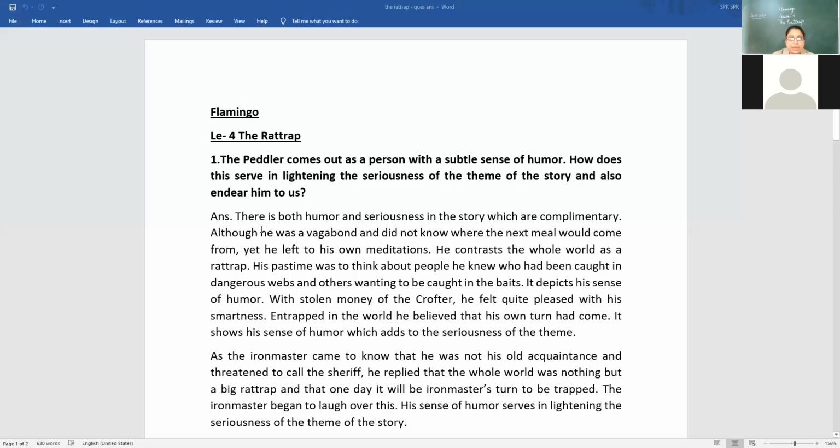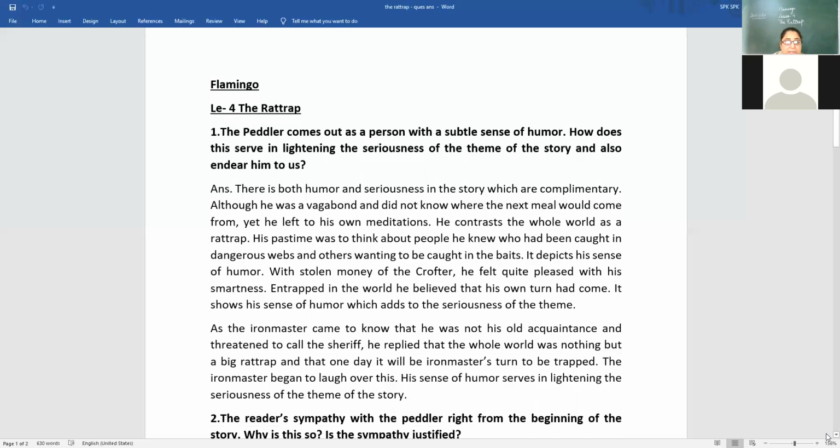With the stolen money of the crofter, he felt quite pleased with his smartness. Entrapped in the world, he believed that his own turn had come. It shows his sense of humor, which adds to the seriousness of the theme.